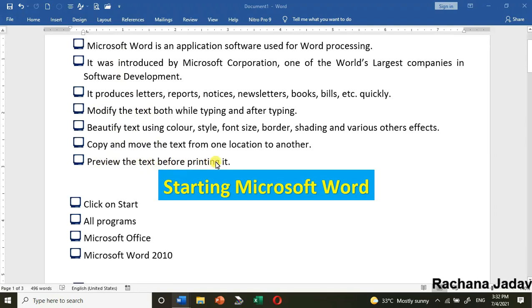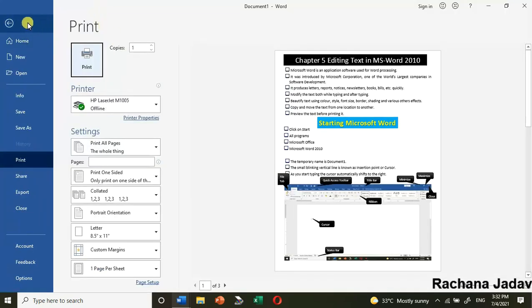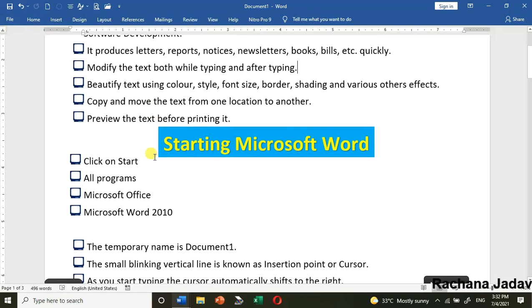Even you can see the preview of the text. If you want to see the preview, yes, you can see the preview. Like I will show you over here the preview of it. So you can see the preview. Okay, so this way you can see the preview of it.